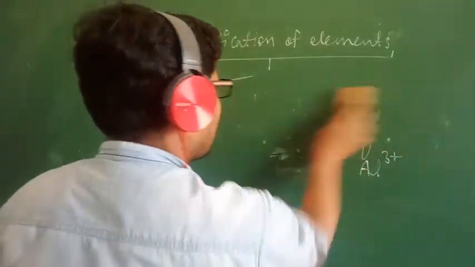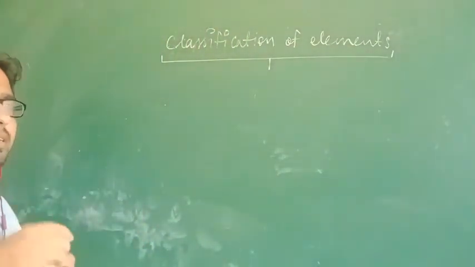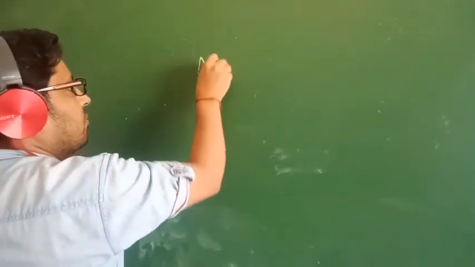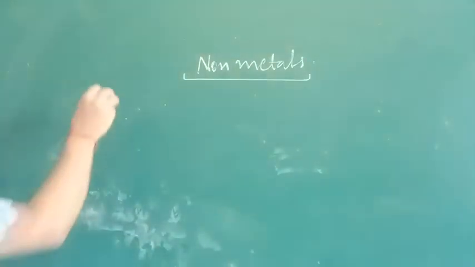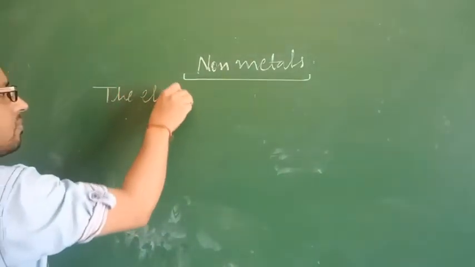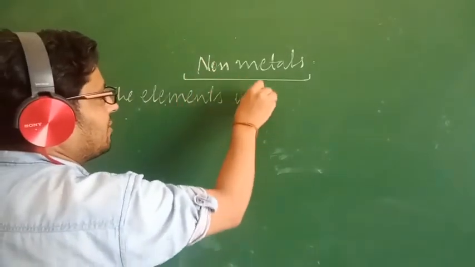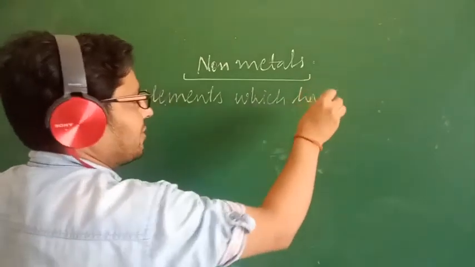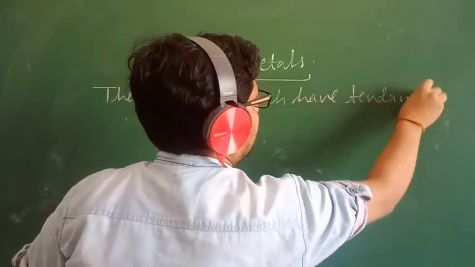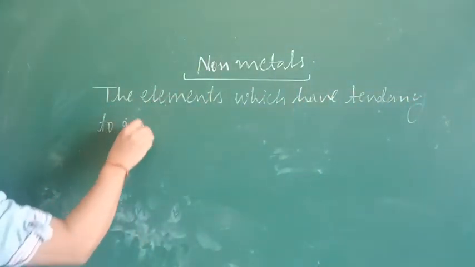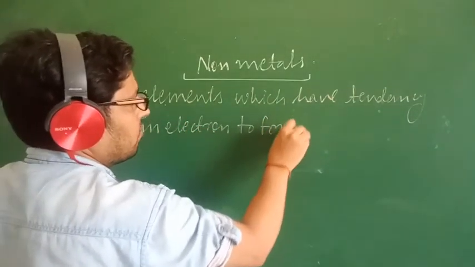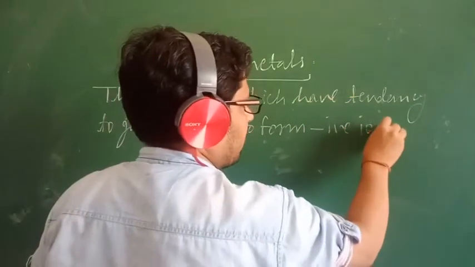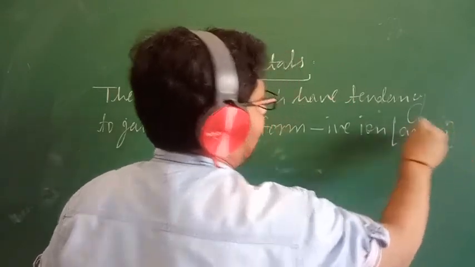Non-metals are just the opposite of metals. Non-metals are the elements which have a tendency to gain electrons to form negative ions, or I can say anions. They are called non-metals.